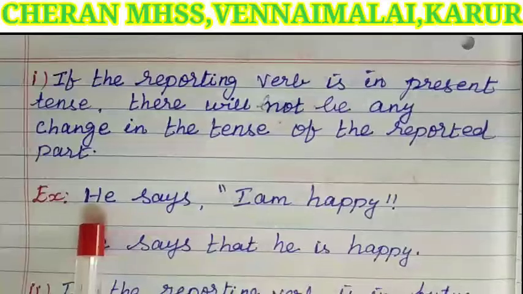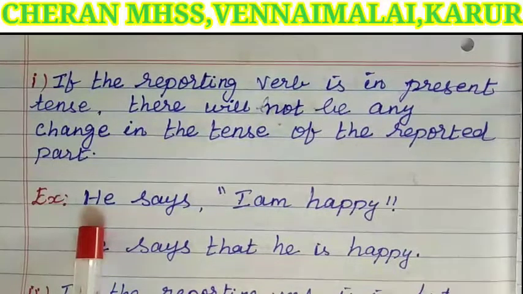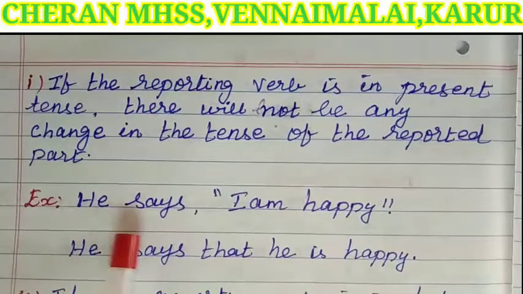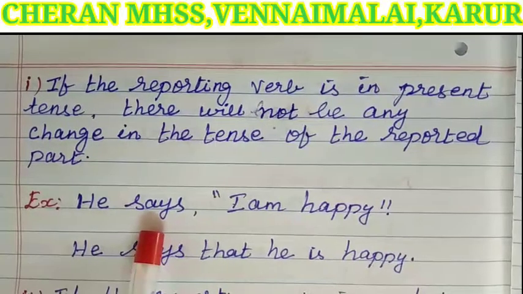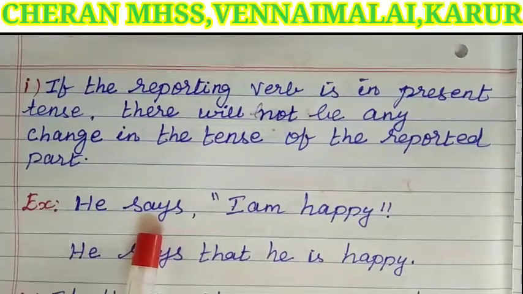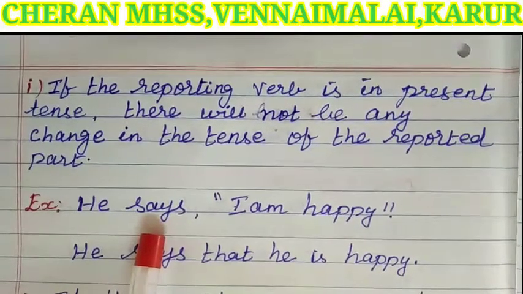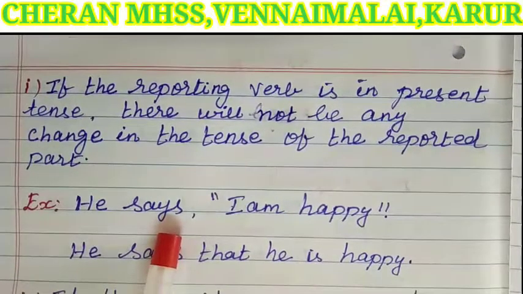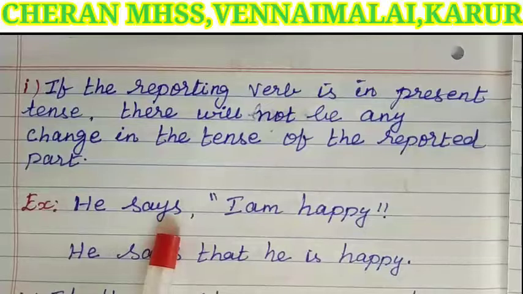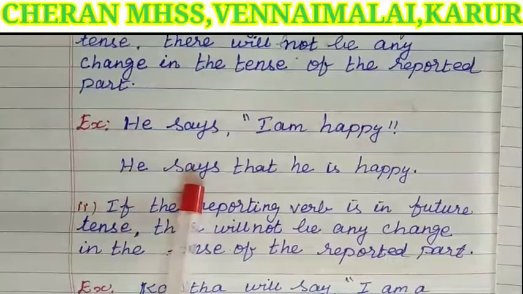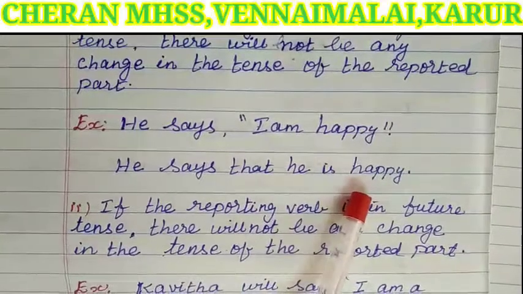Here, the word he is considered the speaker, and the next word, says, is considered the reporting verb. The reporting verb is given in present tense, that means the reported verb will not change. So the answer is, he says that he is happy.